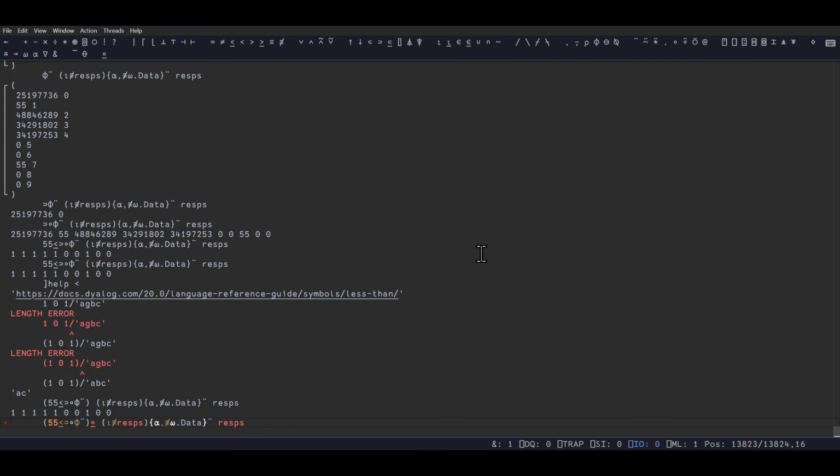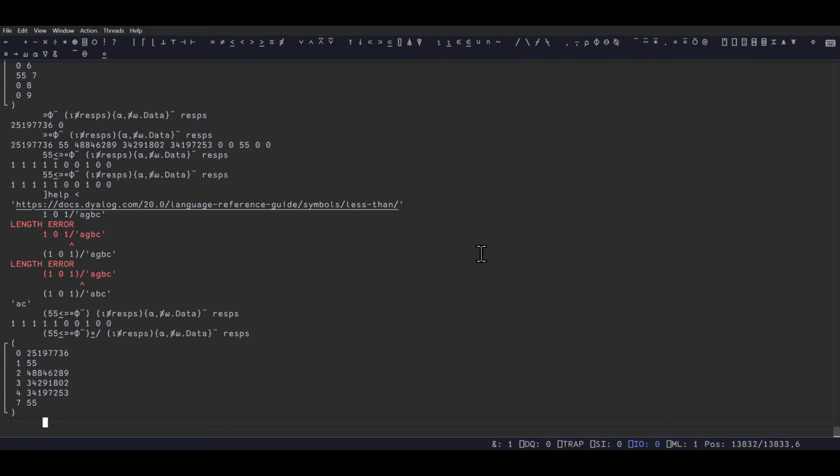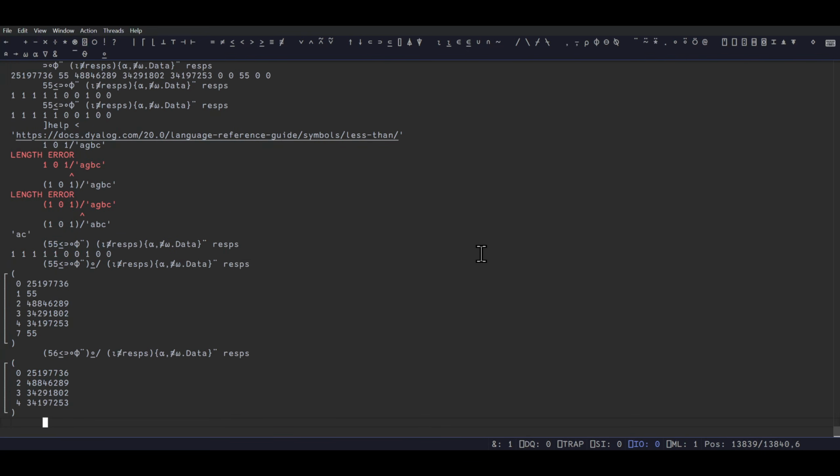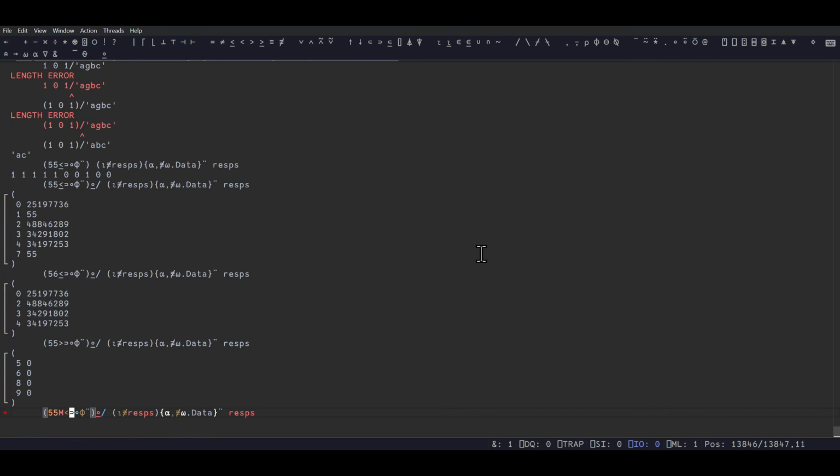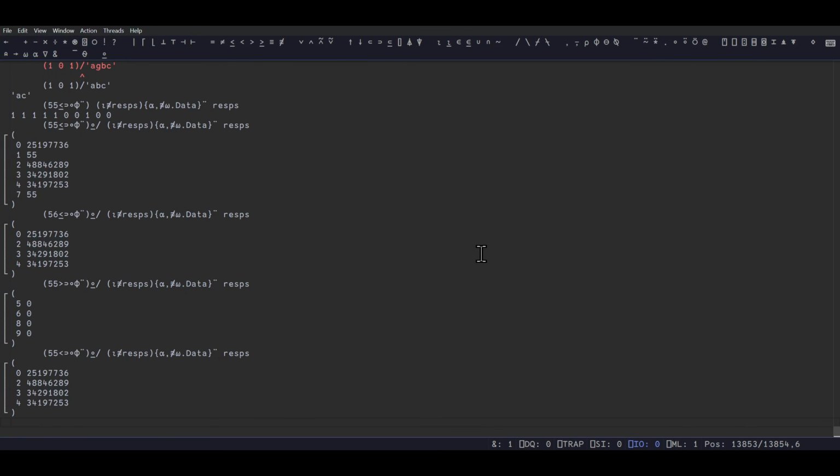I want to replicate. Easy. But I want to have 56 then. It's greater or equal. Oh, I'm just greater than. How about? We're close. Wasn't what I wanted. It was close though. Less than. Easy. Yeah. There you go. Okay, cool. We're partying. So none of these are, these are the resps we care about.